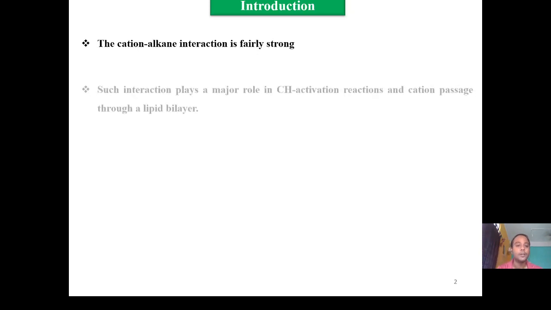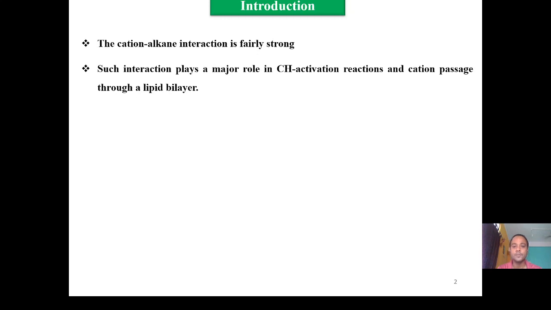First of all, we will introduce the topic. What is that? The cation-alkane interaction. Although I have studied the cation-hydrogen interaction, in some literature it is mentioned as cation-alkane interaction, so I have written it here as cation-alkane interaction. The cation-alkane interaction is fairly strong. Such interaction plays a major role in CH activation reactions and in cations passing through the lipid bilayer.